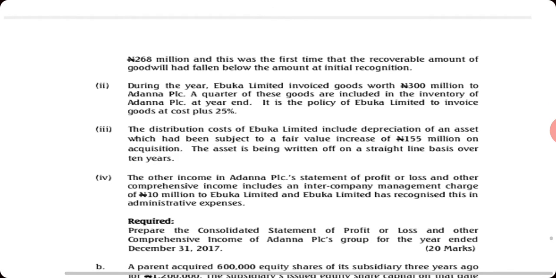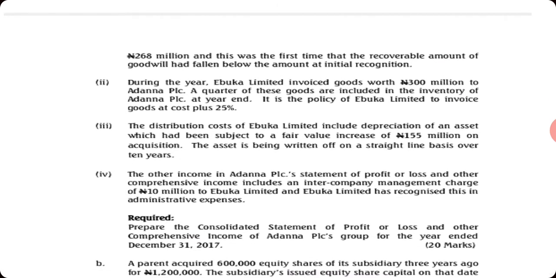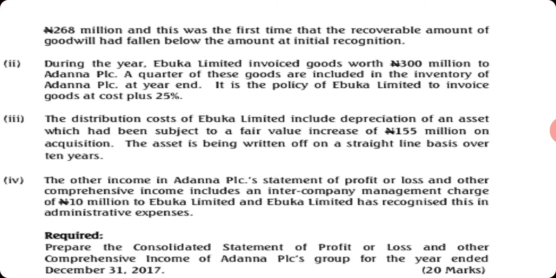recognition. During the year, Ebuka Limited invoiced goods worth 300 million to Adana. A quarter of these goods are included in the inventory of Adana at year end. It is a policy of Ebuka to invoice goods at cost plus 25%.